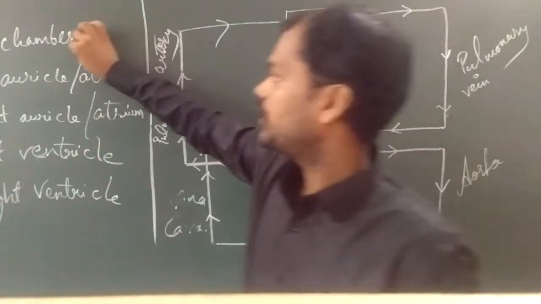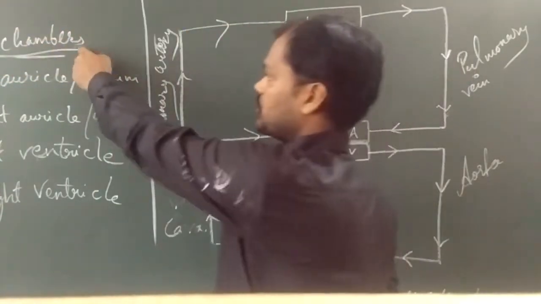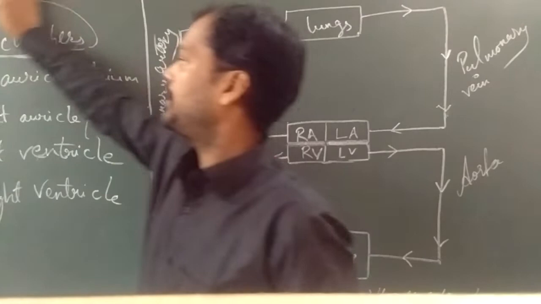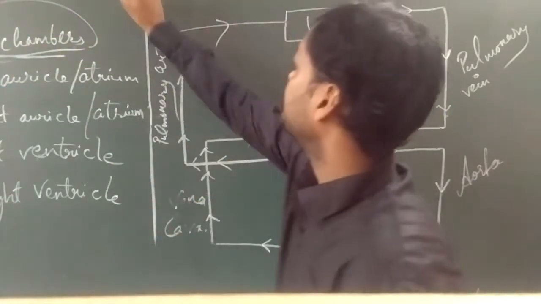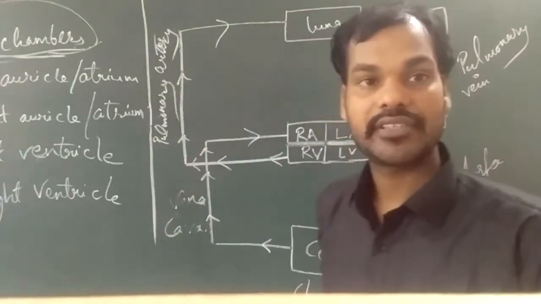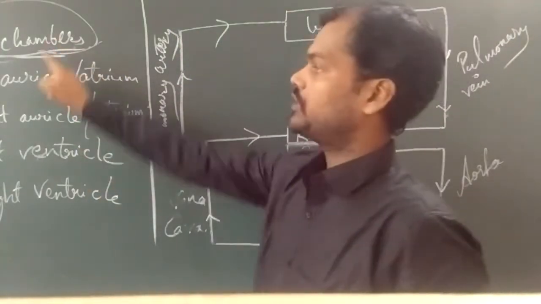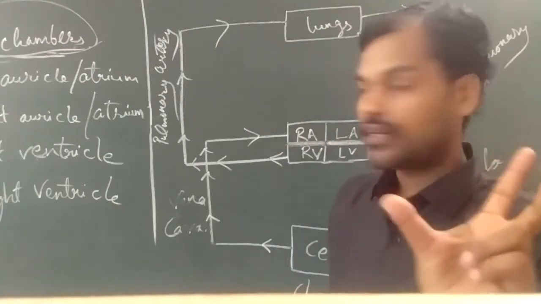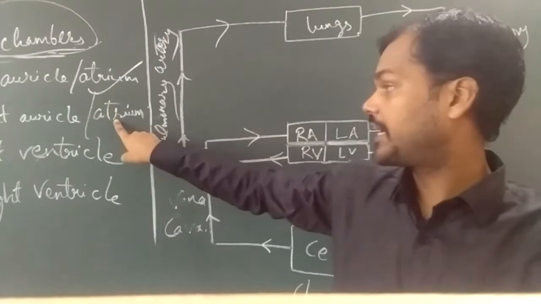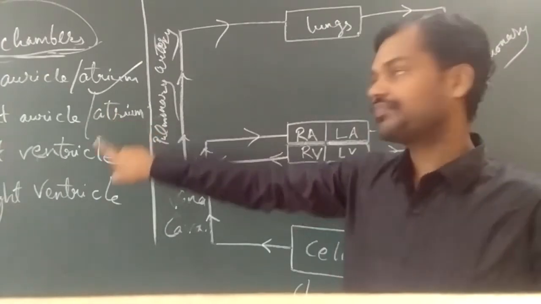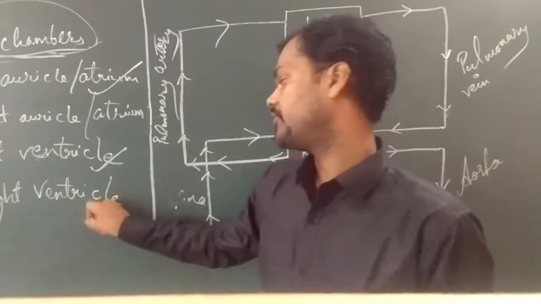As all of you know, the human heart contains four chambers, which you might have studied last year in the chapter on diversity. We all come under mammals, so the mammalian heart is four chambered. This four chambered heart contains the left auricle or atrium, second the right auricle or atrium, third the left ventricle, and the fourth the right ventricle.